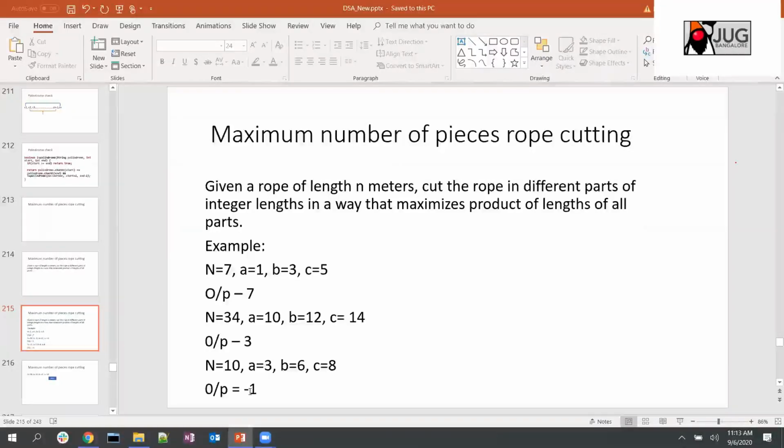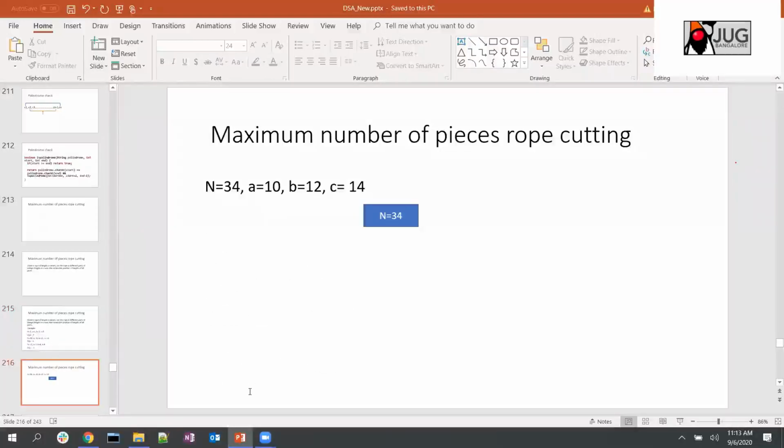So it was an interesting problem, though it looks like a very difficult problem. If you know recursion nicely, you can solve the problem very nicely, if you understood how you can solve this problem. For example, let's see n equal to 34.